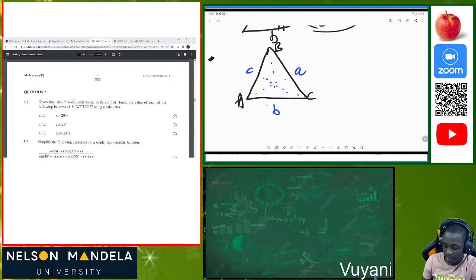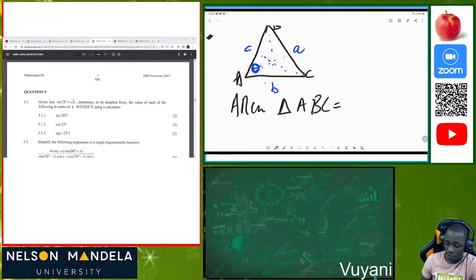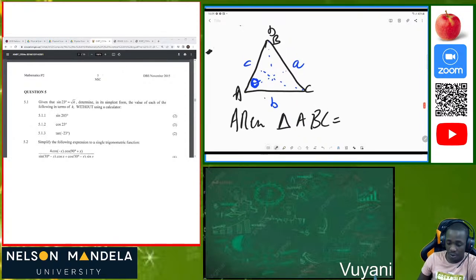Maybe we are given an angle here. So the area rule in this instance, you just say area, here at the bottom. We will have the area of triangle ABC, which is equivalent to... Now we look at where our angle is, and we look at the two sides on which our angle is lying.